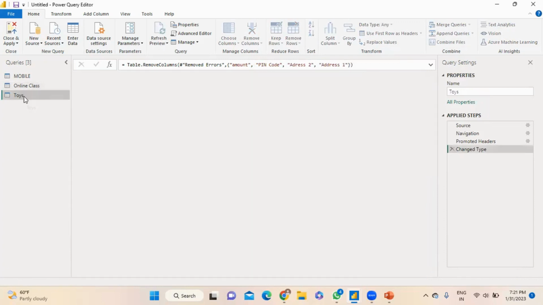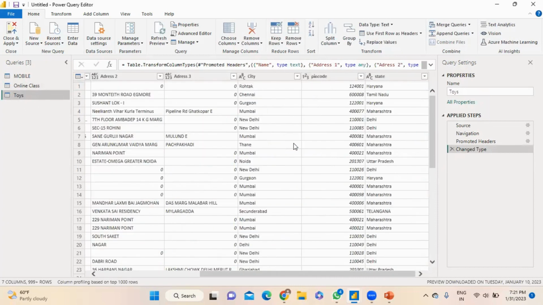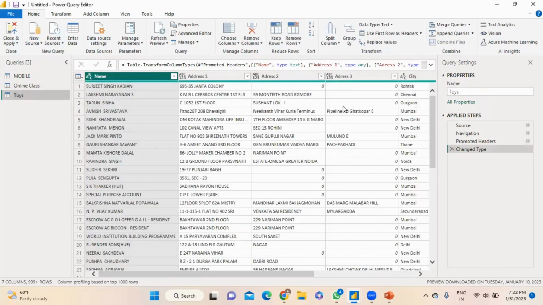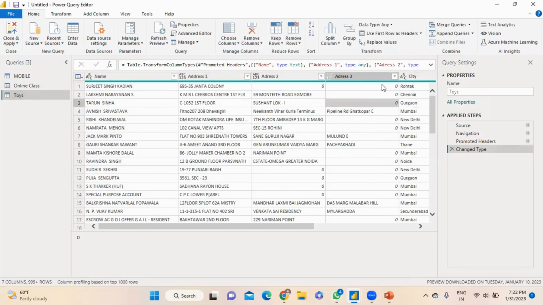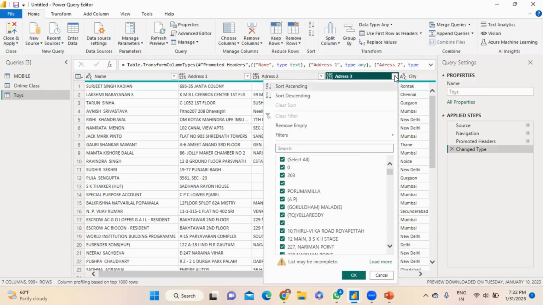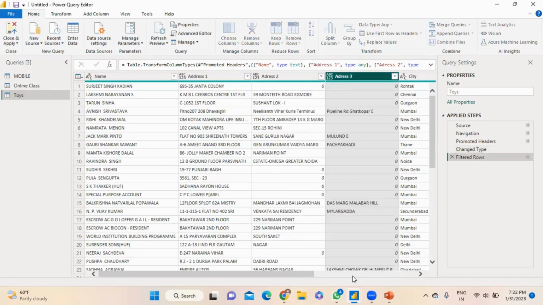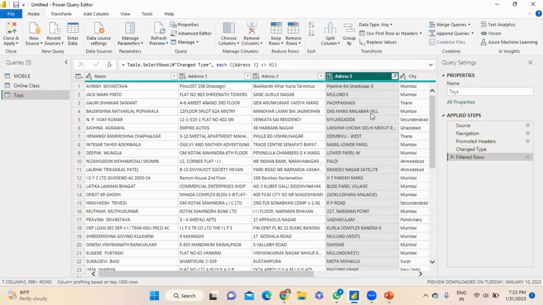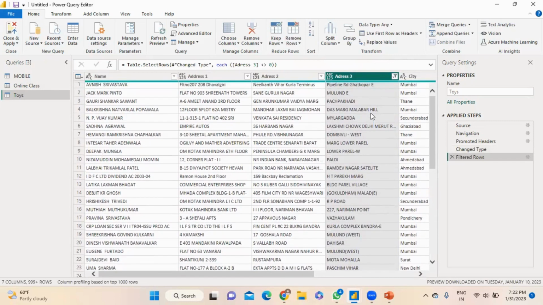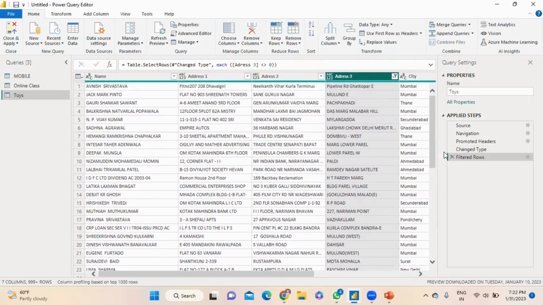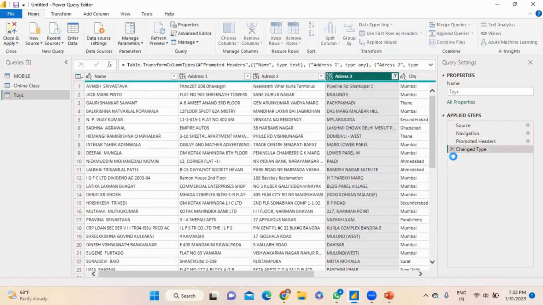Now move on to the Toys data set. Suppose there is Address 3, and there are many zeros. If you want to delete them, just simply press the filter. There is Select All. You have to unselect 0, and go to OK. Now you can check, the 0 will be hidden. If I want to go back, the filtered rows will be deleted.